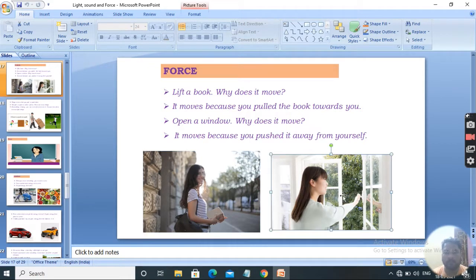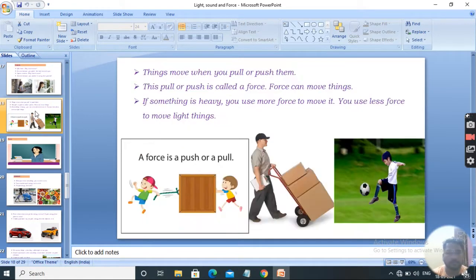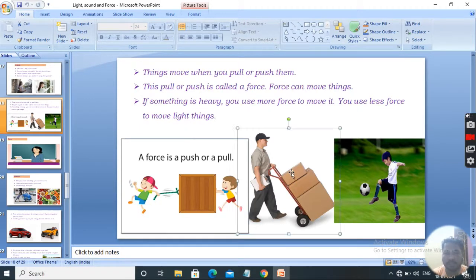Open a window. A girl is opening a window. Why does it move? It moves because you push it away from yourself due to force. Look at this picture. Here someone is pulling and someone is pushing, and here a man is pushing a cart, pushing a luggage cart here.